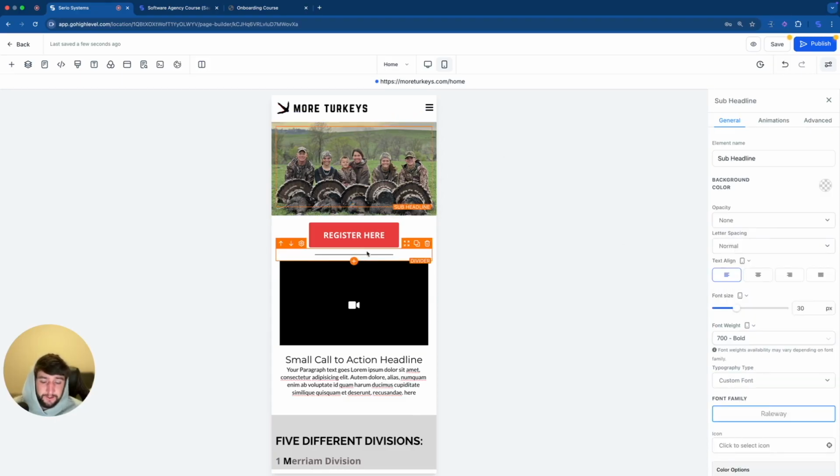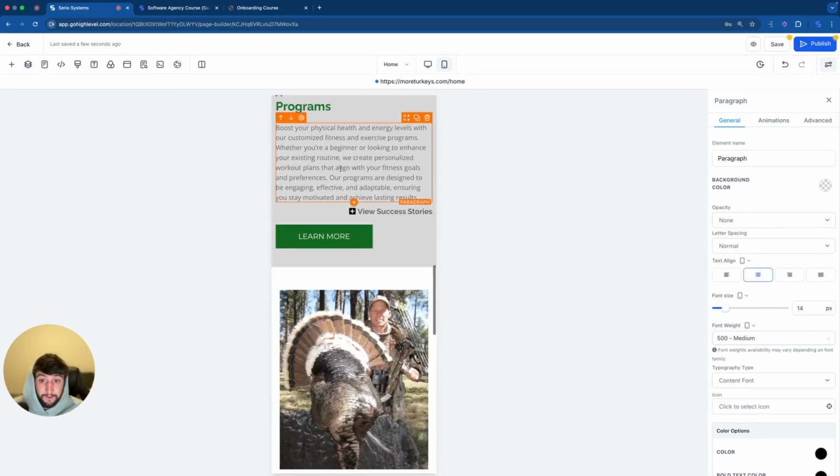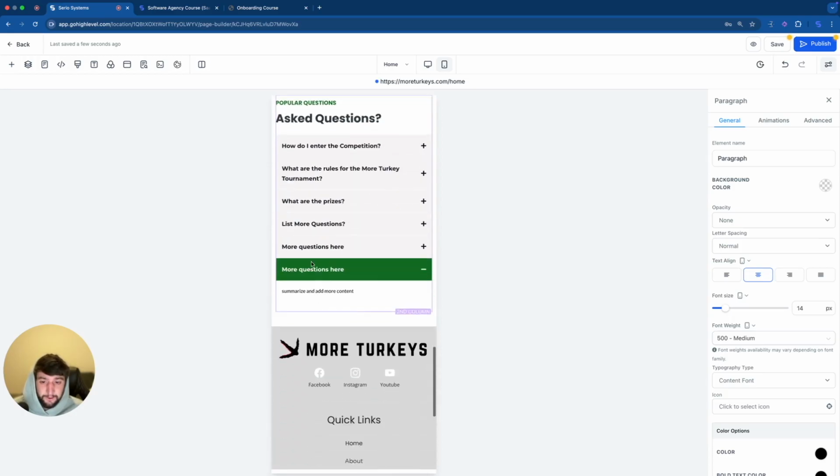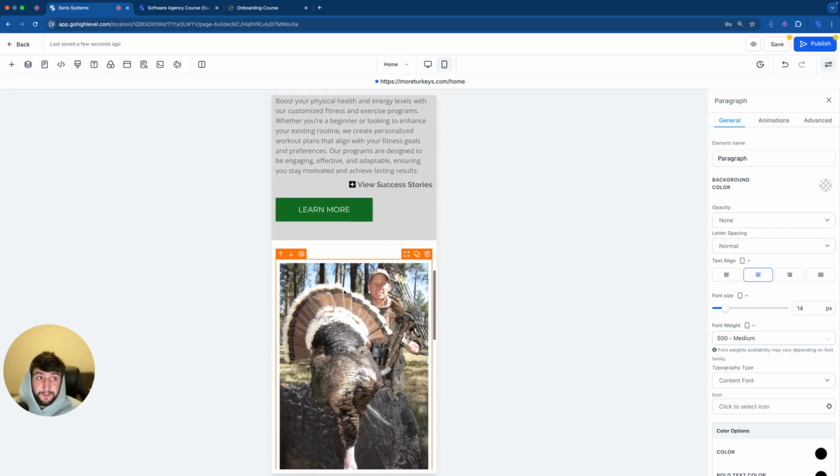I might change the dimensions of the divider, make it bigger or smaller and see how that looks. But ultimately, I'm kind of happy with this homepage. I like the structure of it. All I have to do is change the words. And then I might change the coloring. I don't like the green. We'll probably go with the red to match everything. And then once that's done, the homepage is done. We can click on save.